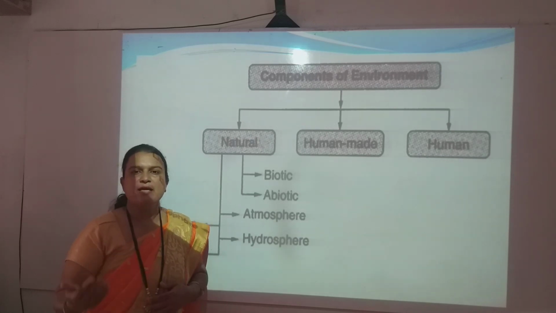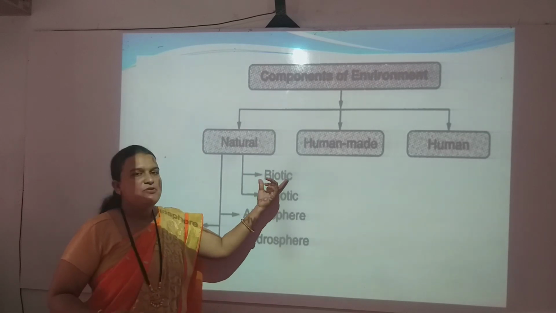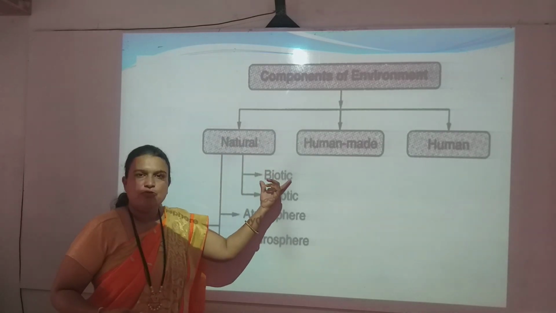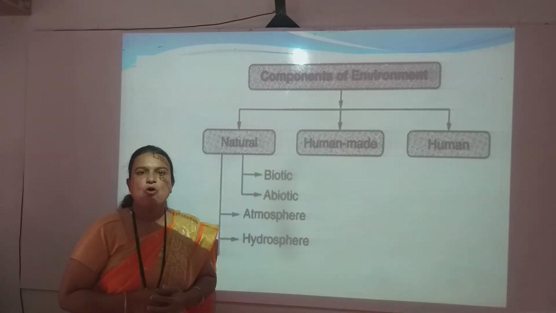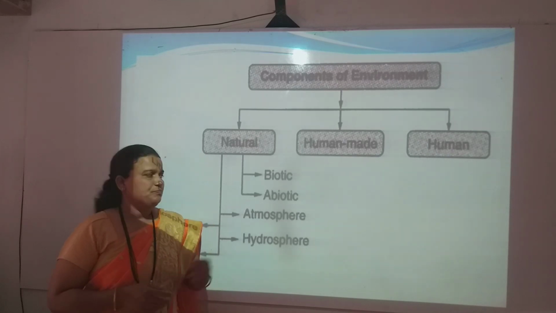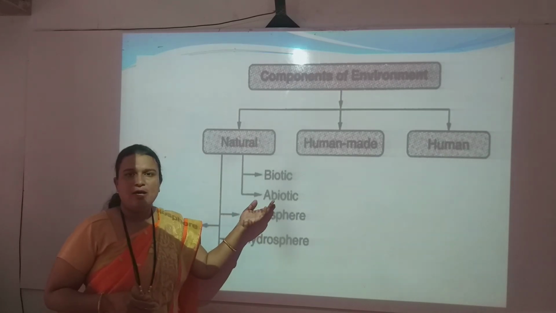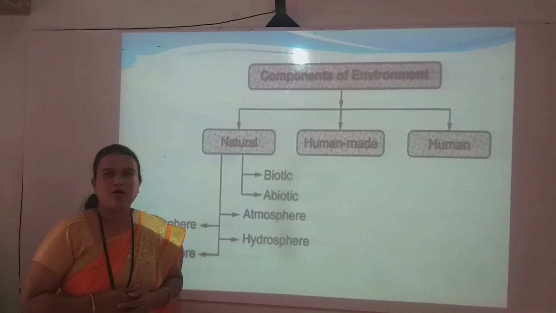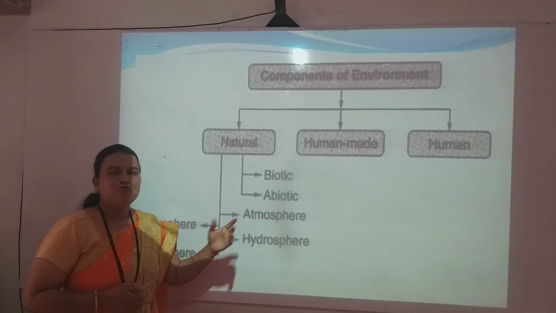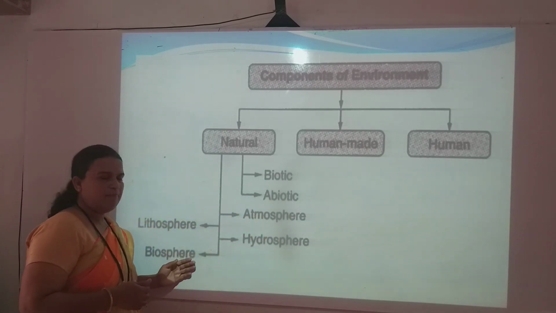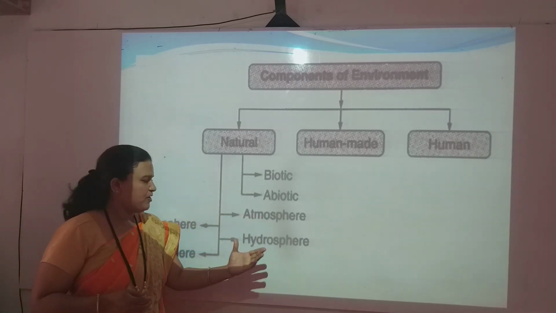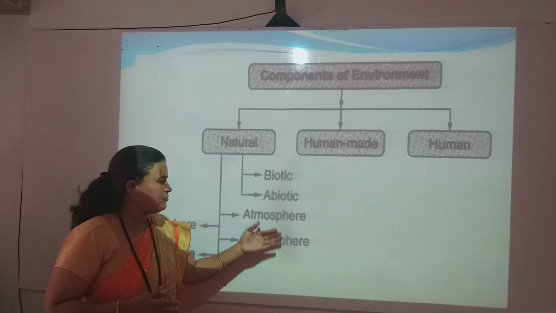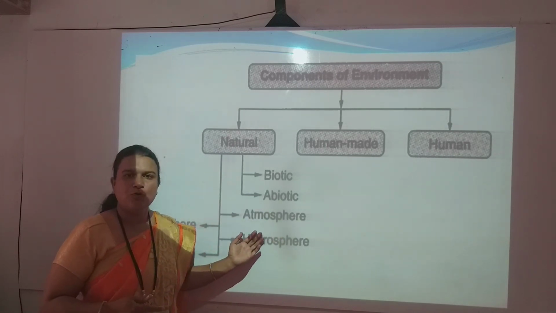In it we can see marine animals, fungi, etc. All living organisms are included in the natural components of environment, and abiotic means non-living things. In it, air, water, soil all these are comprised. Here we can see the natural components of environment. In that, there are 4 spheres of environment: lithosphere, atmosphere, hydrosphere and biosphere. In the next slides, I am going to give you a detailed explanation about these 4 spheres.